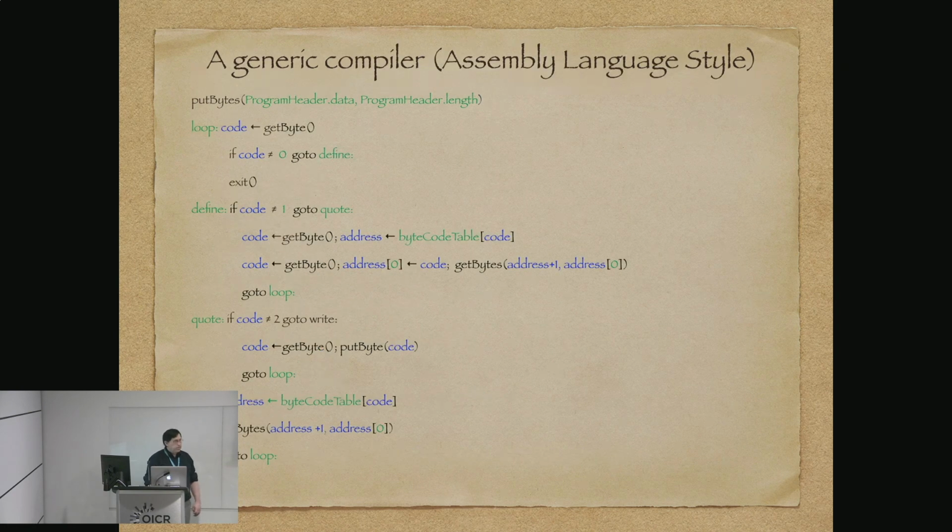And here's how you'd write the same sort of thing, except written more in an assembly language style. We'd have a loop, and then we basically do a bunch of tests. If code's non-zero, we jump to the next. If code's not 1, we jump to the next. If code's not 2, we go to write out the value. That sort of thing.